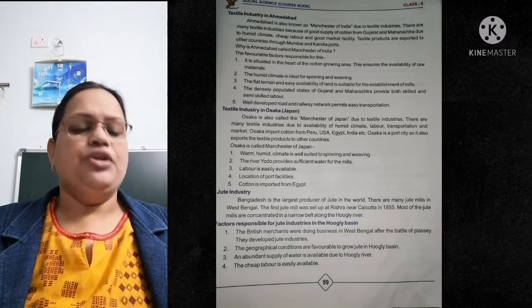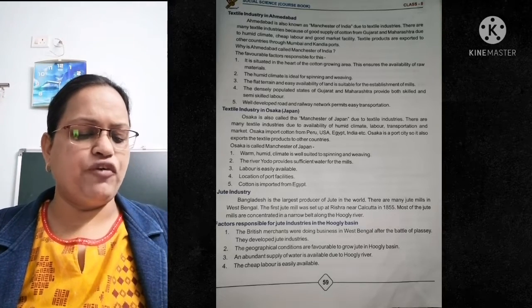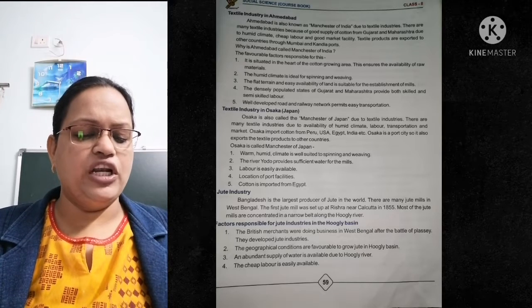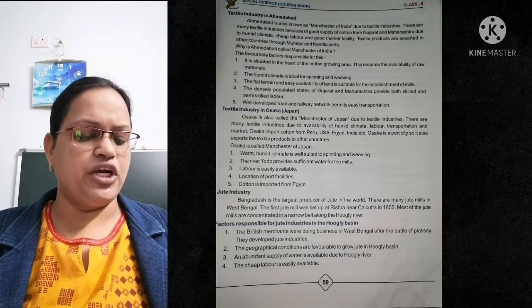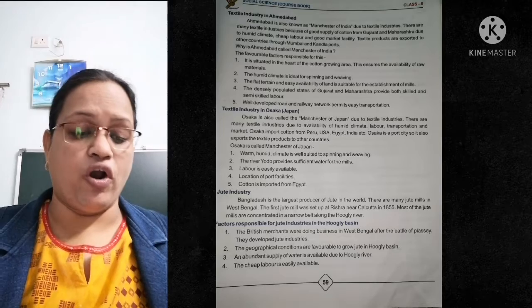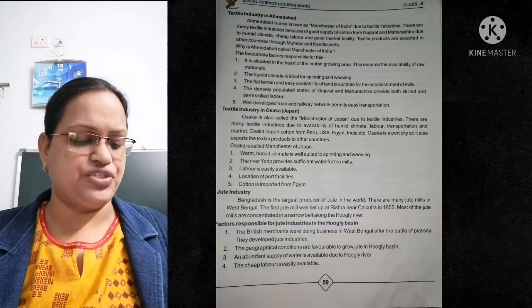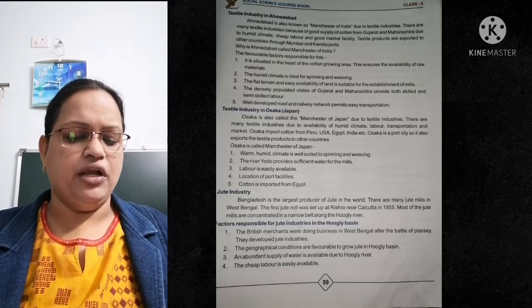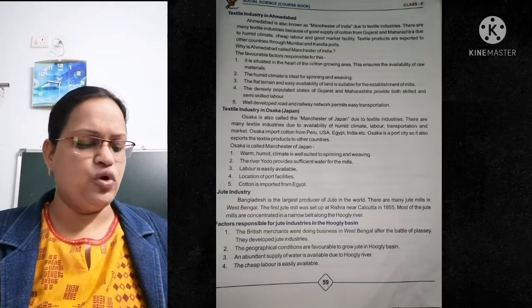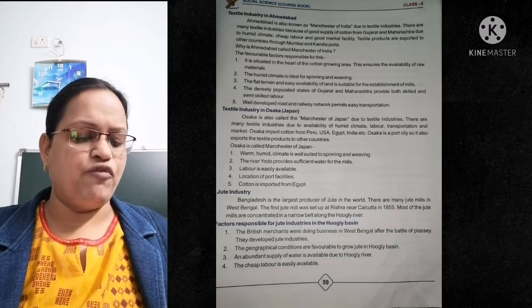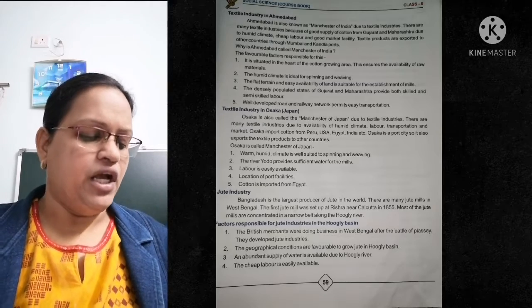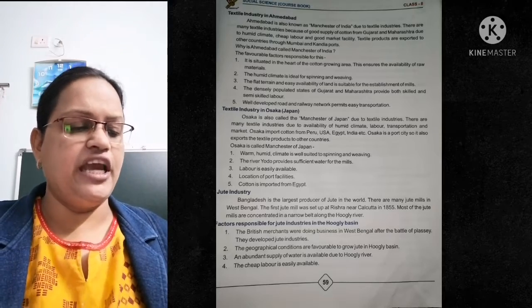Jute mills are there. Now, factors responsible for the jute industries in the Hooghly basin: because of British merchants during the West Bengal business. After the Battle of Plassey, they developed jute industries. The geographical conditions are favorable to the growth of jute in the Hooghly basin. Abundant supply of water is available due to the Hooghly River. The cheap labor is easily available.